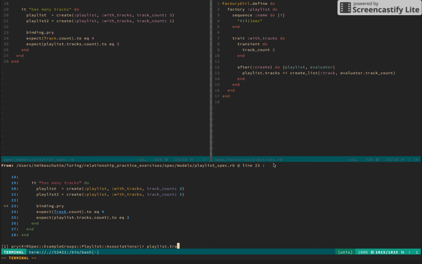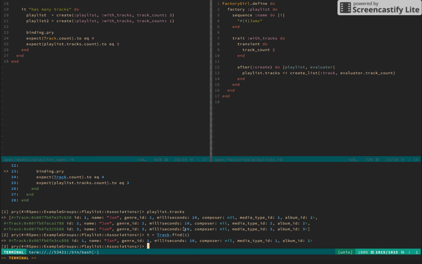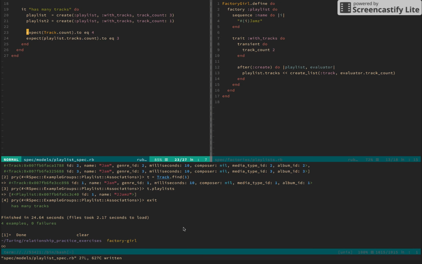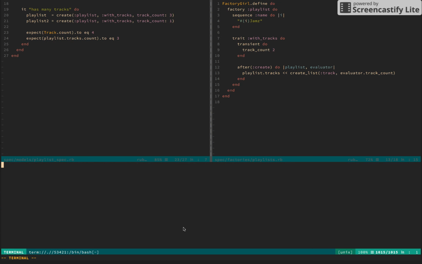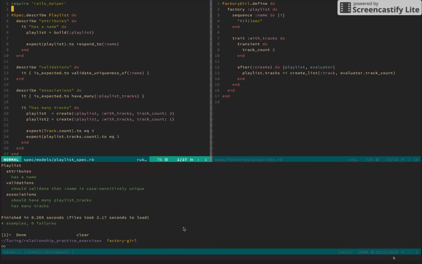So let's go playlist tracks. Cool. This first one has an ID of 1. So let's do track equals track find 1. We could also do track.first. And let's do t.playlists. Glory, hallelujah. That's pretty beautiful. I'm super happy that worked out. Let's go ahead and delete that pry. And it looks like our tests already pass, which is fantastic. Cool. That is so lovely, right?